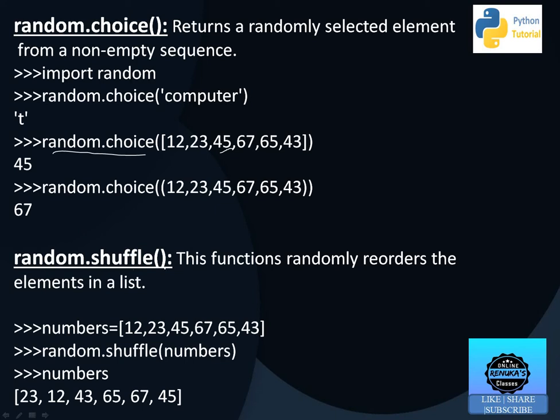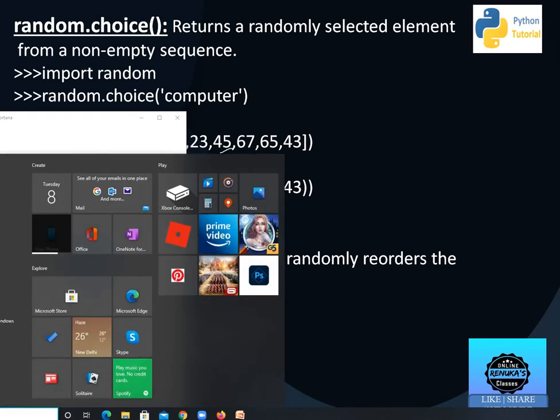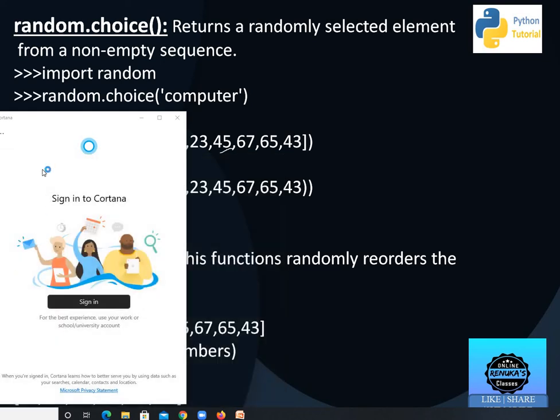Then random.shuffle. This function randomly reorders the elements in a list. Whatever the order in a list, it will be shuffled. Here also there is no prior criteria; they will be shuffled randomly. So we can try these commands on the Python prompt. From here we'll open the Python shell. So this is the Python shell.